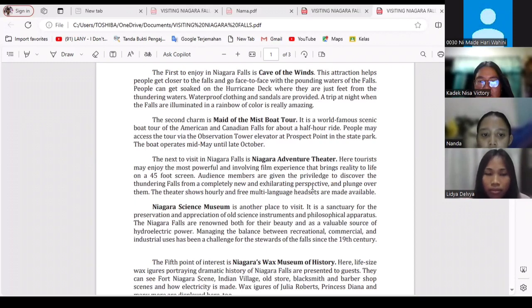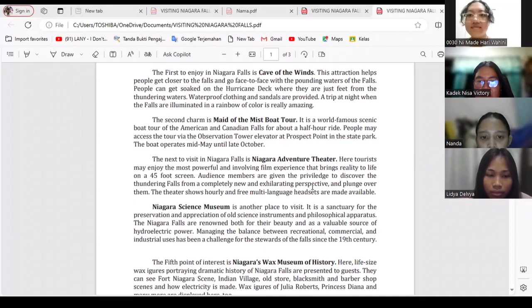The next to visit in Niagara Falls is Niagara Adventure Theater. Here, tourists might enjoy the most powerful and compelling film experience that brings reality to life on a 45-foot screen.